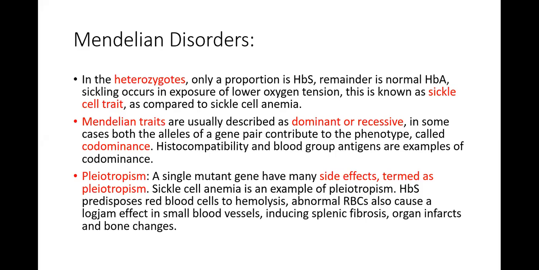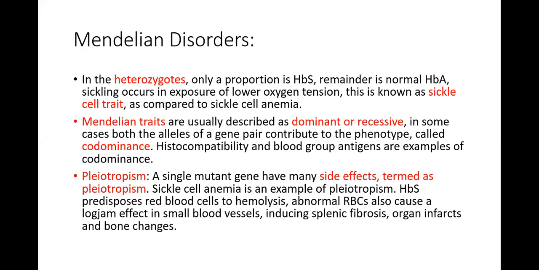Pleiotropism. Pleiotropism means that a single mutant gene has many side effects. Many side effects are termed as pleiotropism. Sickle cell anemia is an example of pleiotropism. Hemoglobin S predisposes the red blood cells to hemolysis. Abnormal red blood cells also cause a logjam effect in the small blood vessels, including splenic fibrosis, organ infarcts, and bone changes. Pleiotropism means that there is a gene defect with side effects. So the defect in the gene is that hemoglobin S is produced, which leads to sickling.